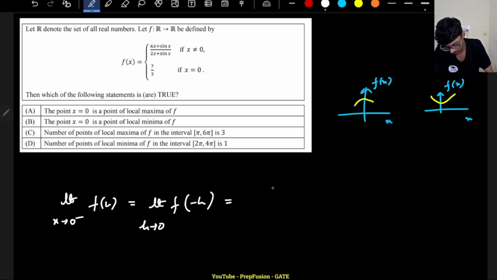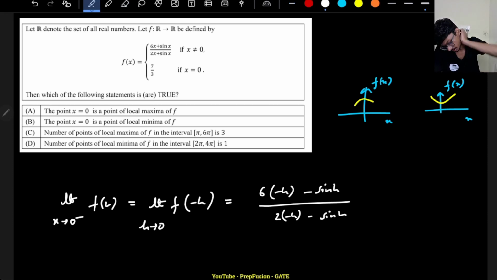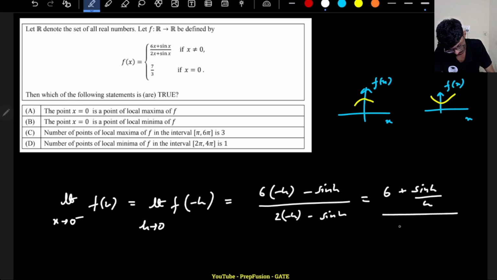So this is equal to 6 of minus h, this will become minus of sin h divided by 2 minus of h plus, sorry, minus of sin h. If I take minus of h common, this will be 6 plus sin h by h, this will be 2 plus sin h by h.